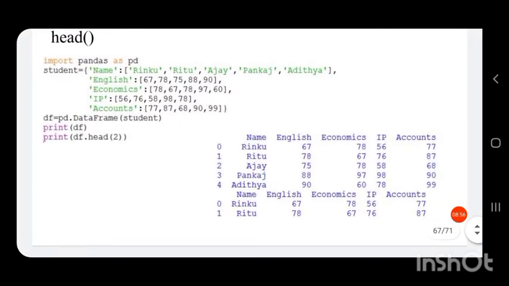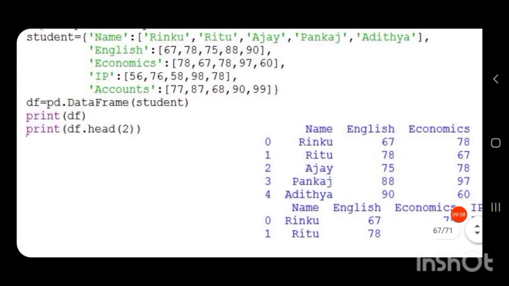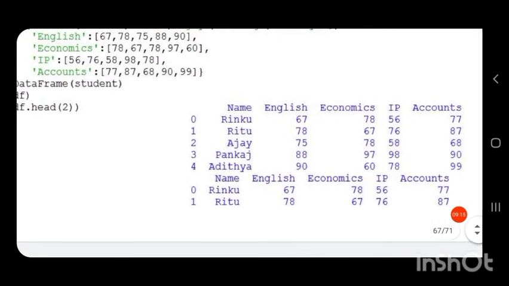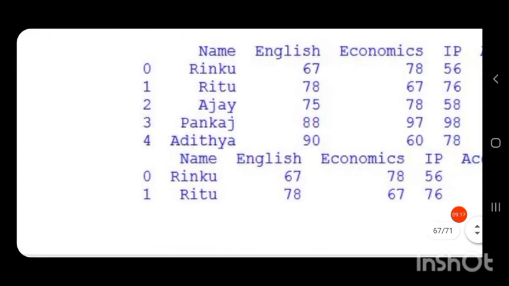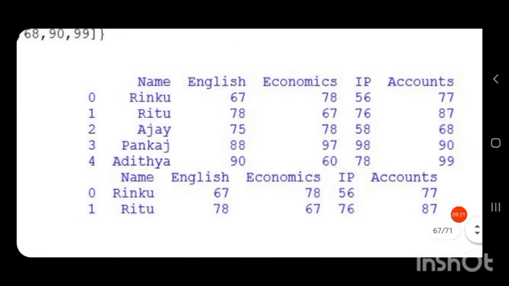So when we apply the head function, df dot head in brackets the value n, that is how many rows we have to display. So here it is 2. So the first 2 rows of the data frame will be displayed. You can see the top 2 rows of the data frame are printed.